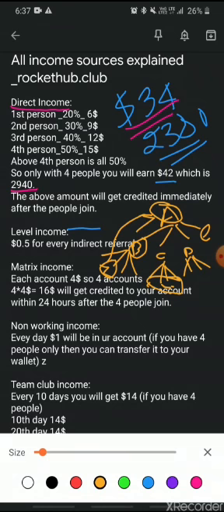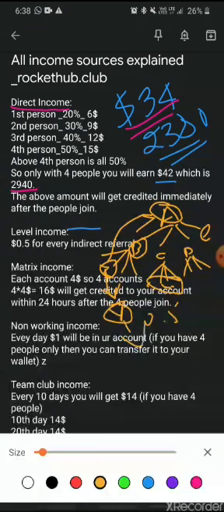How much are you going to get? You're going to get $0.5 for every indirect referral. That is a very good point, because you get indirect referral commission also. So let's assume Z has another person, and that is Y. You will still get Y's income and you'll still get $0.5.